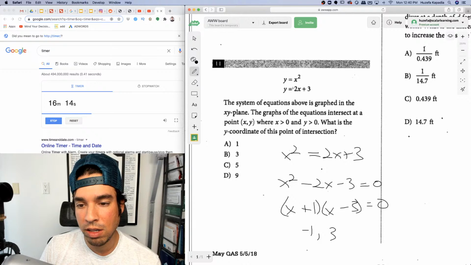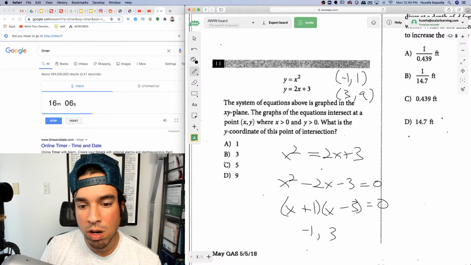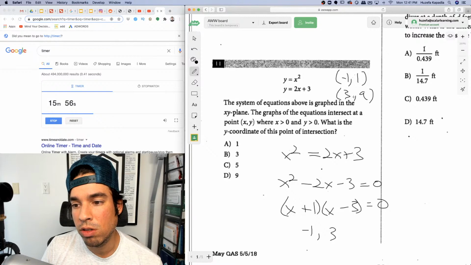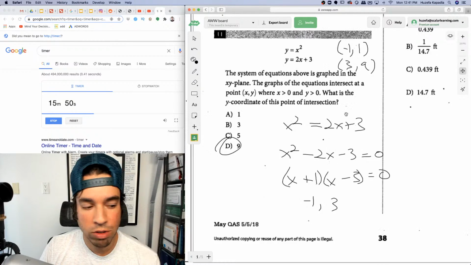So when x is negative 1, plug it in here. It's 1 because negative 1 squared is 1. What is 3 squared? It is 9. So either 9 or 1. Oh, no. We have two solutions. Hold on. Oh, y is at a point where x is greater than 0 and y. Oh, it's this one. It's 9. Okay, good. Though I missed that little condition. So they're both greater than 0. Boom, done.